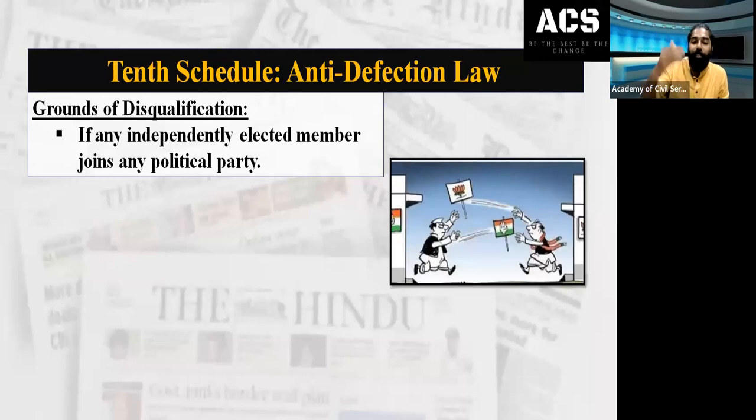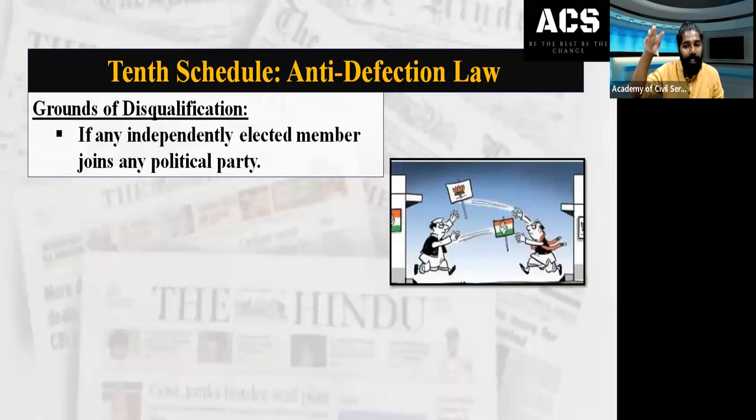So if a member is independently elected, not by any political party, he thinks, before this I did not belong to any political party, I don't have any membership. But after the election, he thinks, okay, now I have become an MP, I should join the BJP. If any independent member thinks that he should join a political party, then he will be disqualified from being a member. So this is another ground: when a person is elected independently and then joins a political party, he will be disqualified from being a member of that particular house, either MP or MLA.